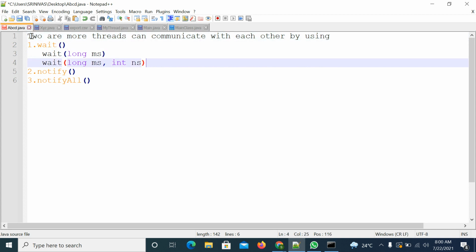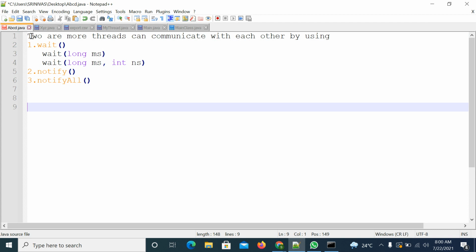But these methods are not available in the Thread class. I hope you remember we discussed Object class methods like hashCode, equals, getClass, clone, finalize and toString.